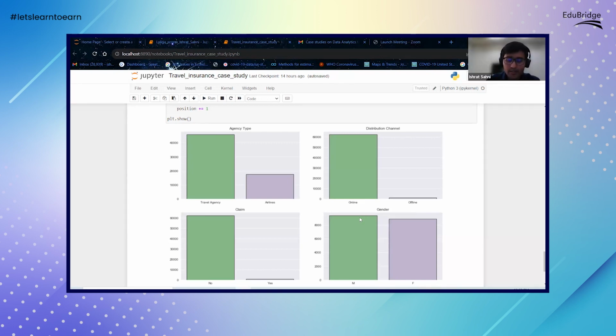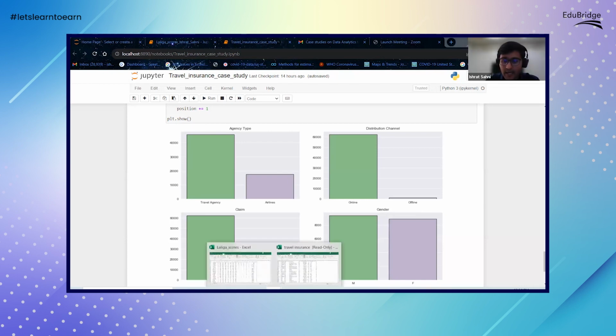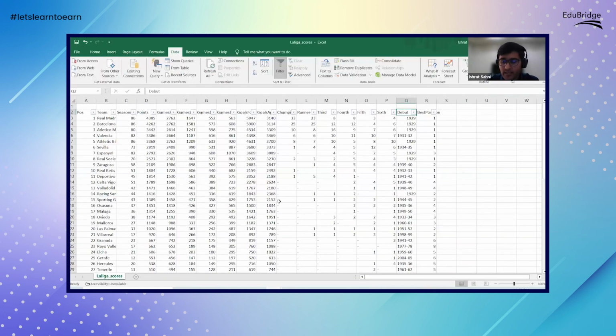Okay, that's a very good question, Anpurna. As I mentioned, one of the most widely used tools is Excel. That was the first that came, right? Excel is the easiest way, you can do some basic analysis, and now it has become more advanced. They've added more functions, and it is easier for us to do analysis on Excel than it was before. The other one, of course, as I mentioned, is Python. It's very user friendly and it's open source, so you don't need to buy a plan for that. You can simply use these open source platforms, and you can practice how to use Python to do basic analysis and visualization.